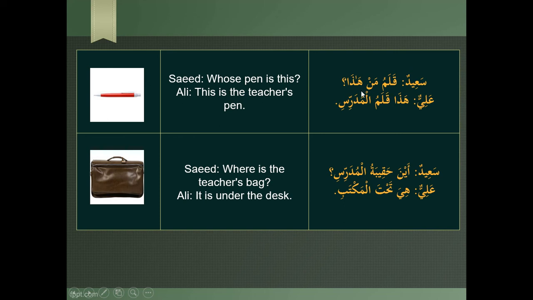Sa'idun: Qalamu man hada? Whose pen is this? Aliyun: Hada qalamul mudarrisi. This is the teacher's pen. Sa'idun: Aina haqibatul mudarrisi? Where is the teacher's bag? Aliyun: Hiya tahta al-maktabi. It is under the desk.